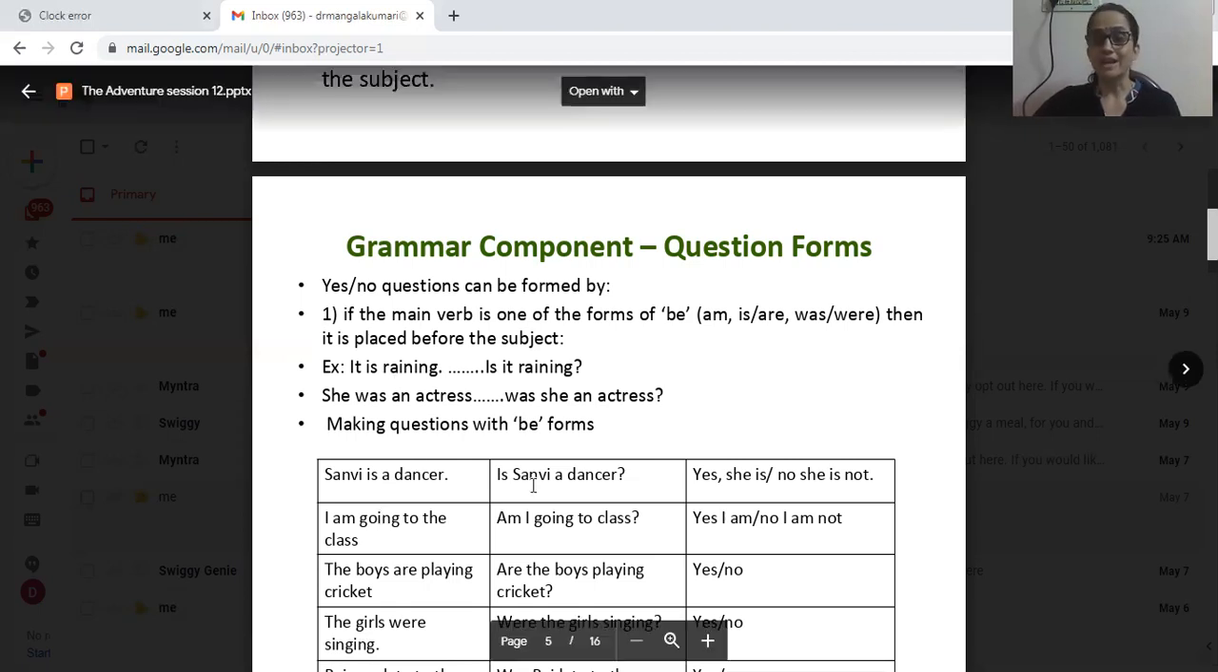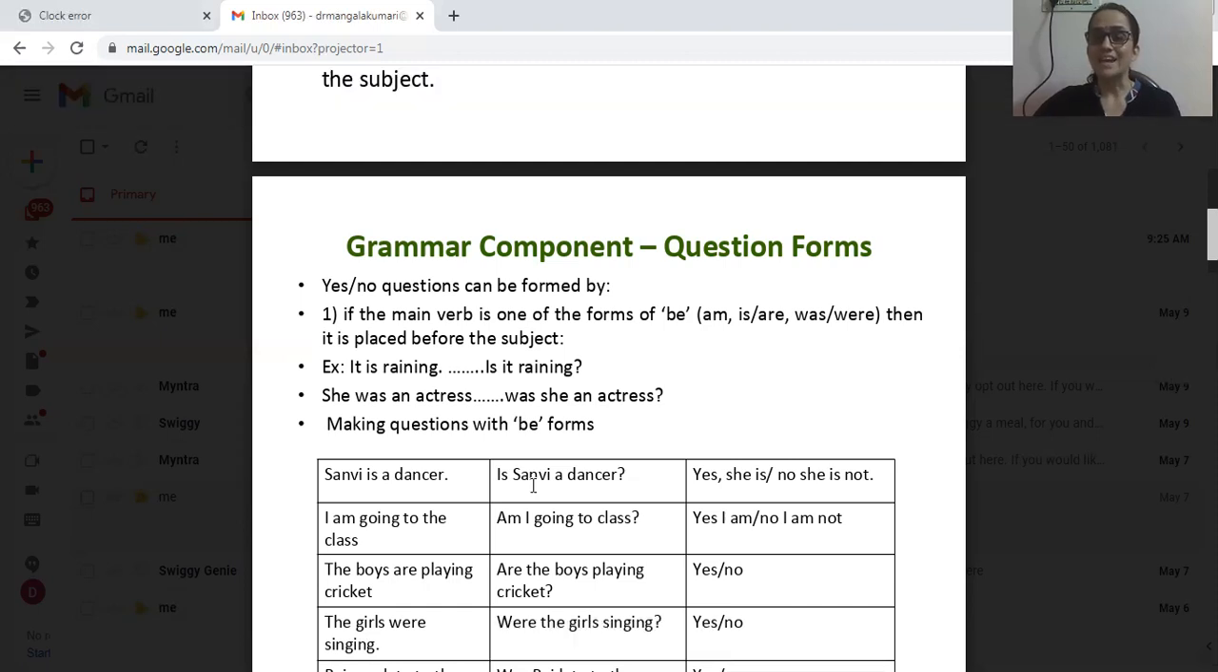It is raining. That is a statement, right? This statement has to be changed into a yes or no question. How to change? Invert the order of subject and verb. Here the auxiliary verb itself is the main verb. That means is is the only verb here. No other main verbs are there. This is one situation.